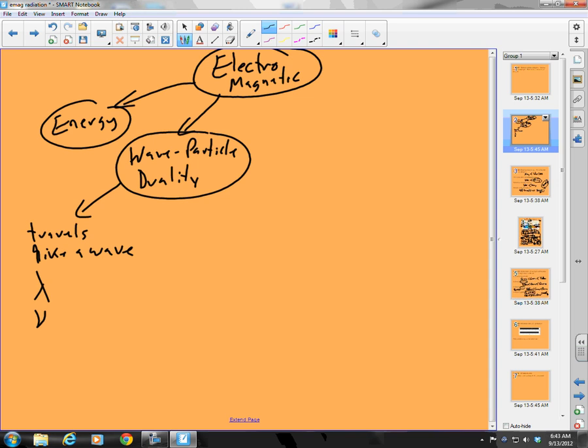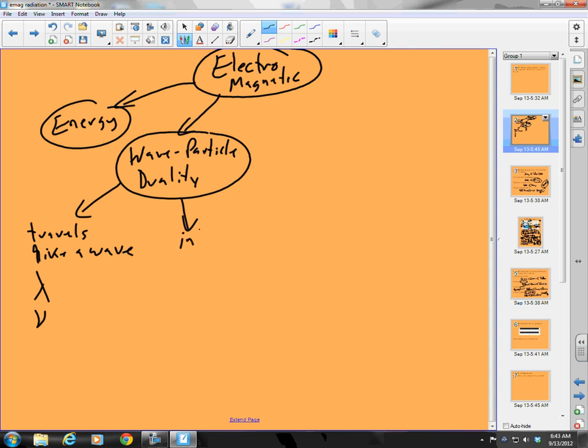And the wavelength is the distance between corresponding points on adjacent waves, and frequency is the number of waves that pass a certain point per time. And then we also said that it has properties like a particle.